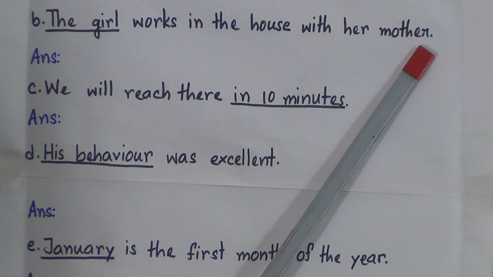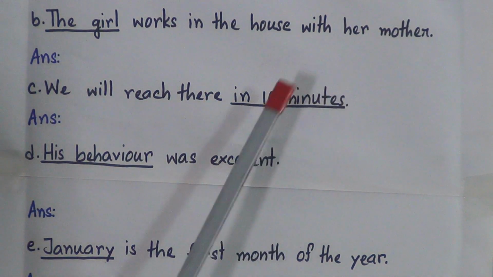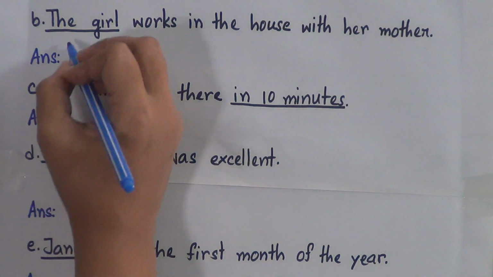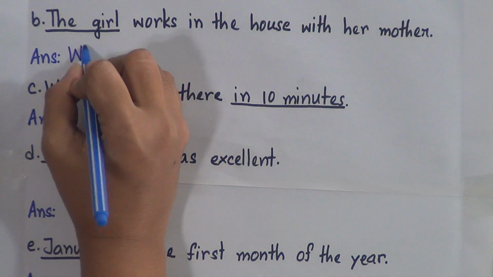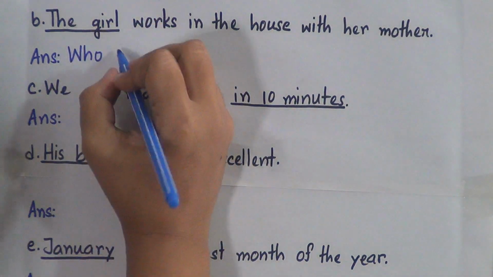Now we will go to number B. The girl works in the house with her mother. So if you want to know about the subject, I mean if the subject is a person, we will start our question with who. We all know it. So there will be who, and then we will write the verb, and what is it?